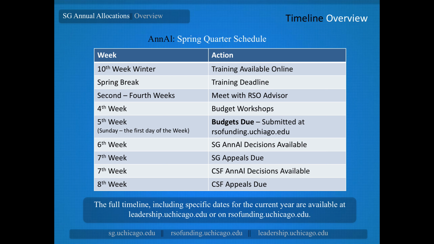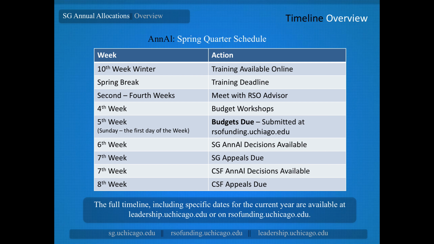Make sure you're on the lookout for the meeting sign-up link mid-first week so that you can sign up early. If you wait to sign up, you may find you have limited options. Fourth week are the optional budget workshops that are really helpful. And then the very beginning of fifth week is when budgets are due.